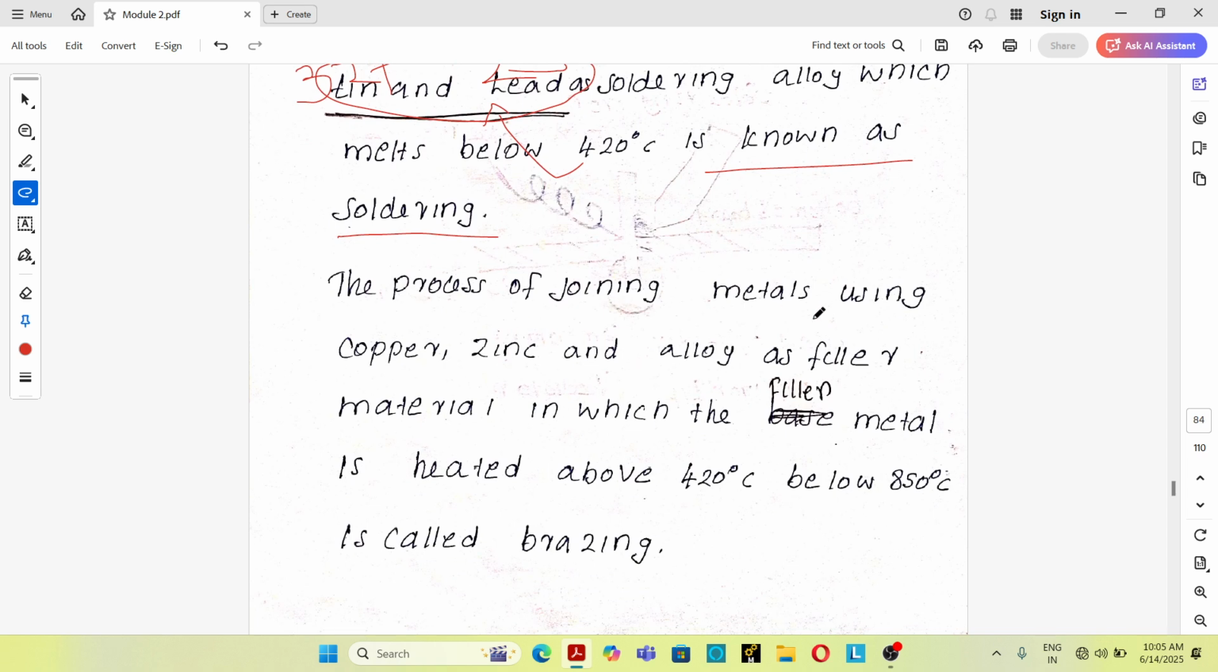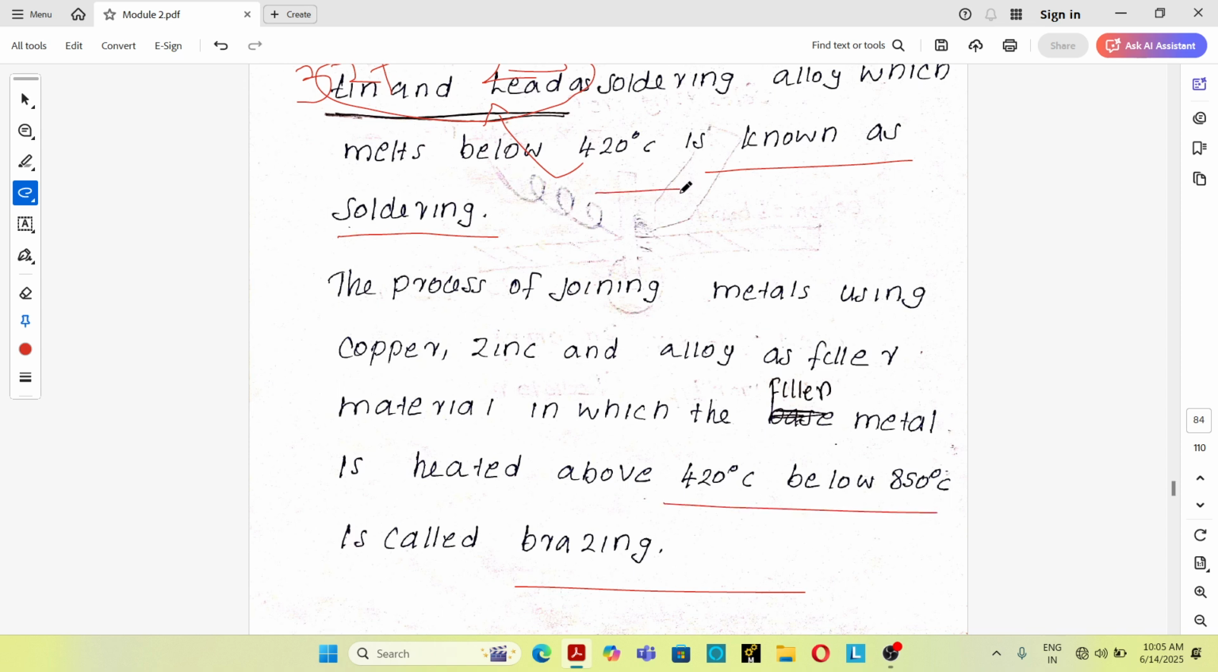Then the process of joining metals using copper, zinc and alloy as filler material, in which the filler metal is heated above 420 degrees Celsius and below 850 degrees Celsius, is called brazing. So the second one is the brazing process. In the brazing process, the filler material used is copper, zinc or alloys, in which the filler metal is heated above 420 degrees Celsius and below 850 degrees Celsius.